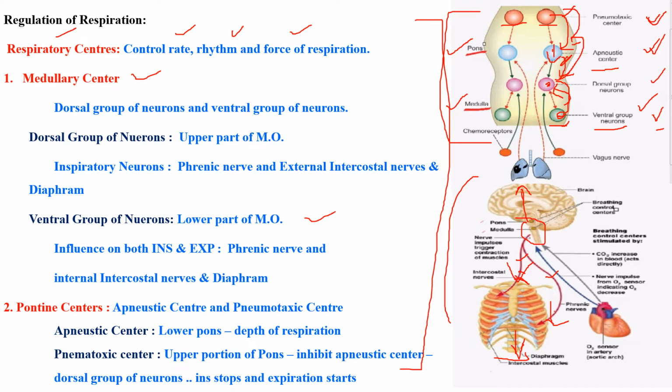This causes your inspiration to stop. Later, your expiration will start. This is about your pneumotaxic center. See, if your pneumotaxic center inhibits your apneustic center, and this apneustic center has an influence over your dorsal group of neurons, here inspiration will stop and expiration will start. This is about your nervous regulation.